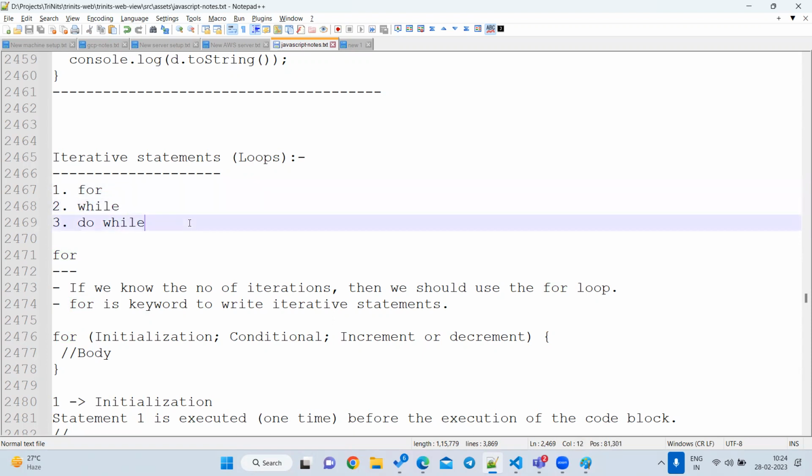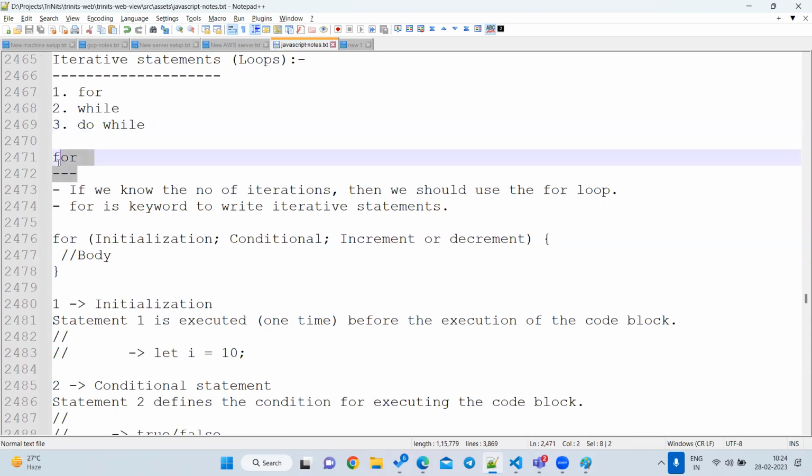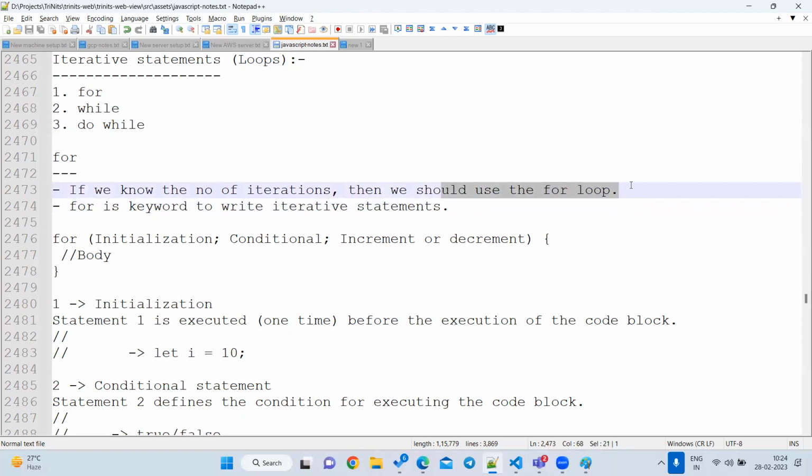For, while, do while. In most interviews they will ask one simple question: when should you go for a for loop, when should you go for a while loop, when should you go for a do while loop. That is a basic thing they will ask in interviews. First, for: suppose I want to print 1 to 10 numbers. Your objective is very clear, so we can go for a for loop. If we know the number of iterations, then we can go for a for loop. Number of iterations means I am going to print 1 to 10.